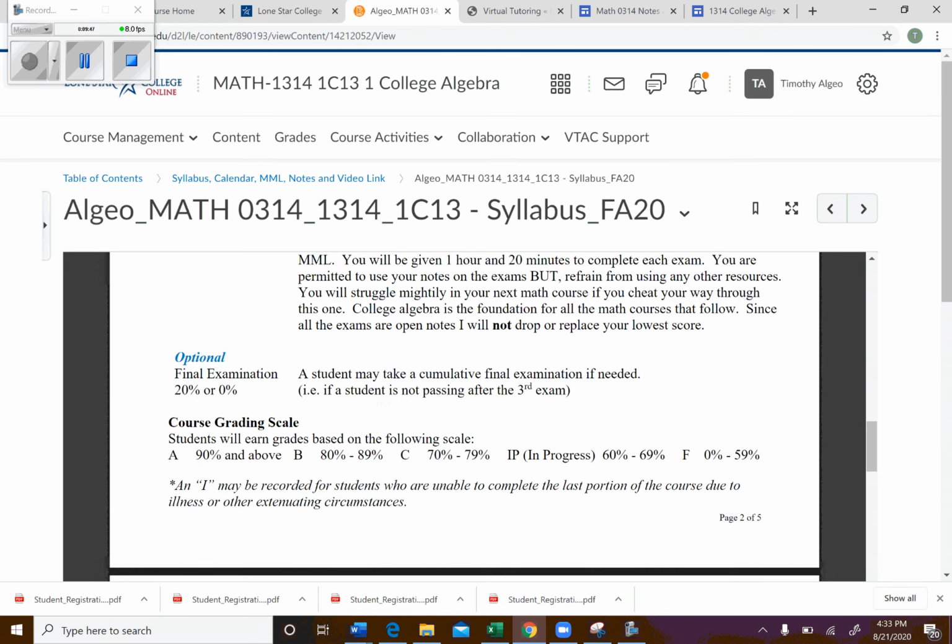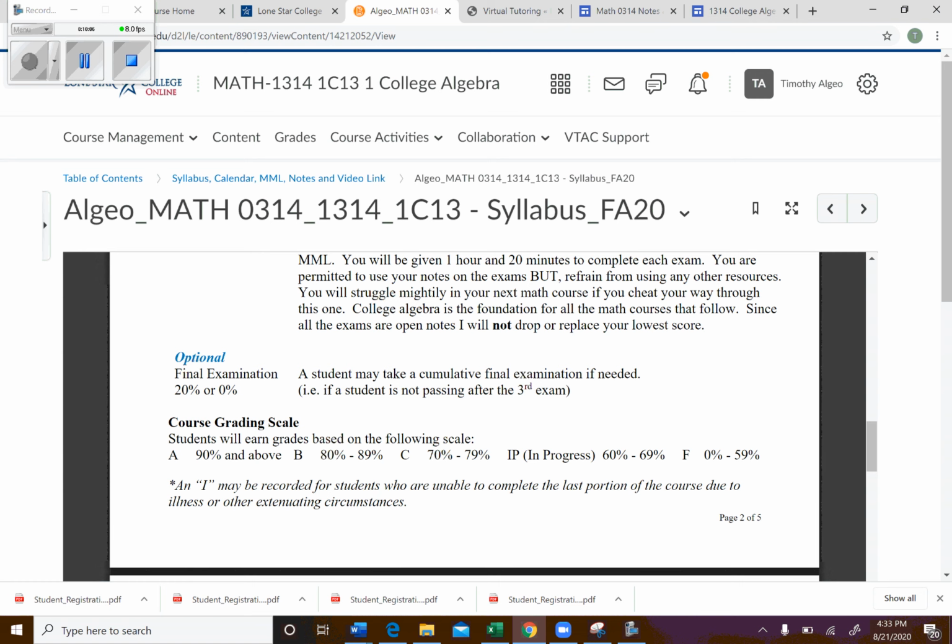Now, the way grades work for this first part of the course, the developmental part, you can make an A, a B, or a C, which should be familiar grades. Now, an IP is kind of like your D. We don't give Ds in developmental. Instead, we give an IP, which basically means you don't get credit.